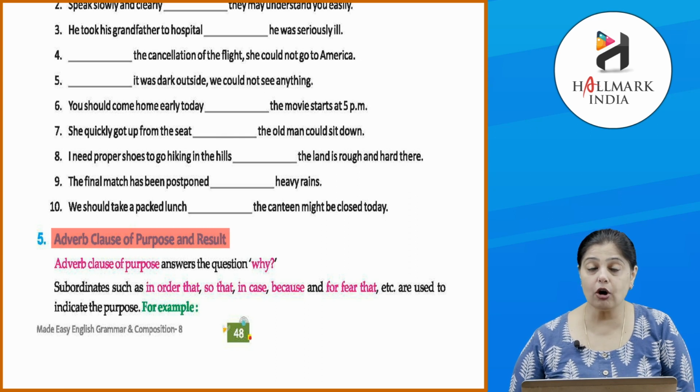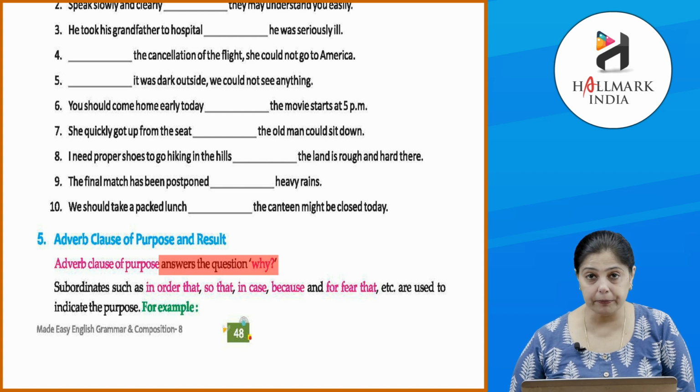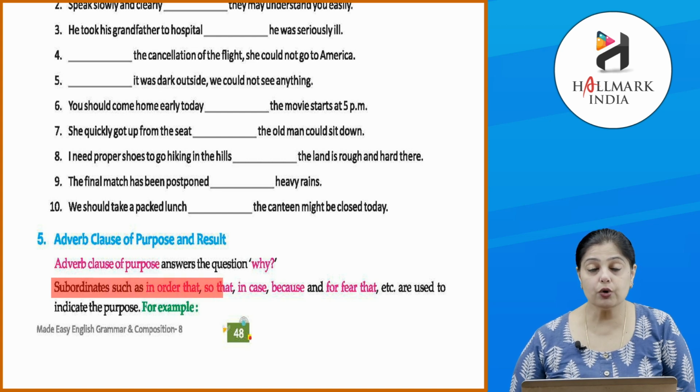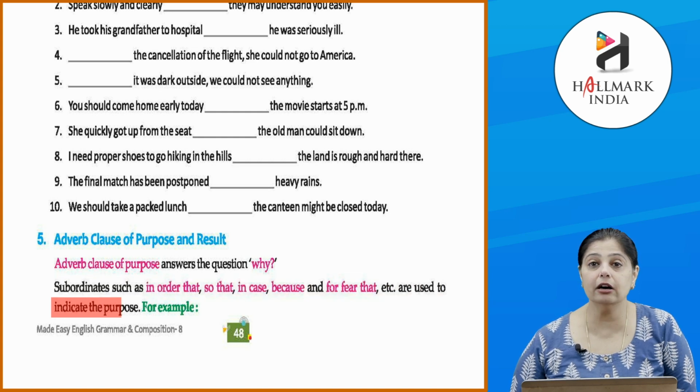Okay, now these also, they also answer the question why, purpose, क्यों. Okay, subordinates such as in order that, so that, in case, because, and for fear that, etc. are used to indicate the purpose.